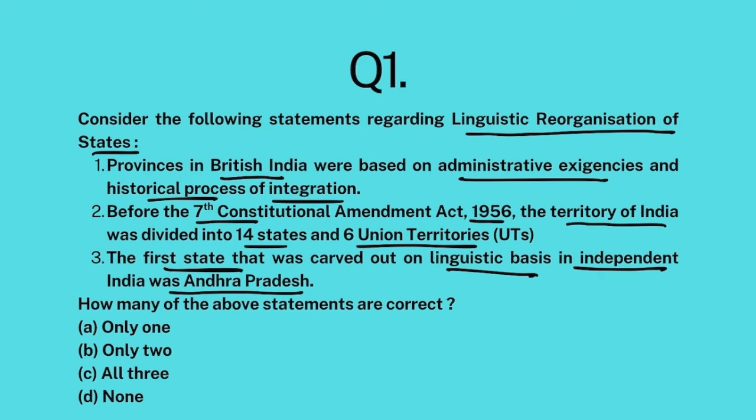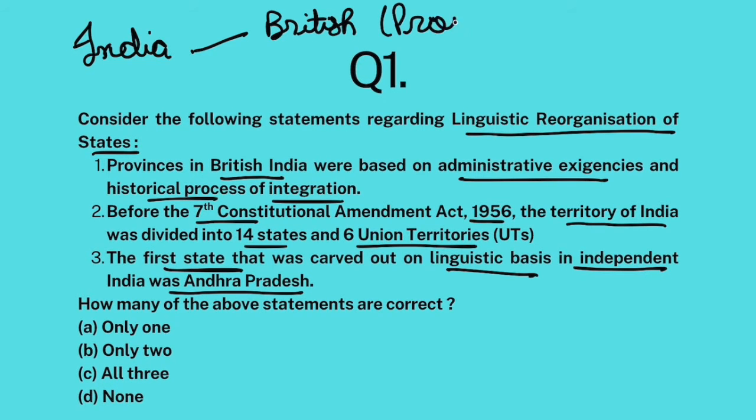Alright, now the thing is that India under the British rule was divided into two parts. One was called British India, which was made up of provinces ruled by governors. And the other was princely states, where the British indirectly ruled through the monarchs, the Rajas and the Rais, all these people.